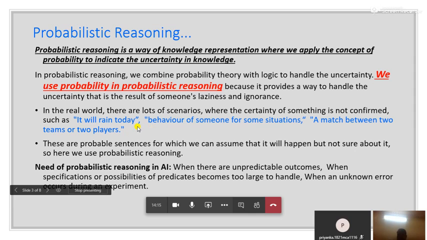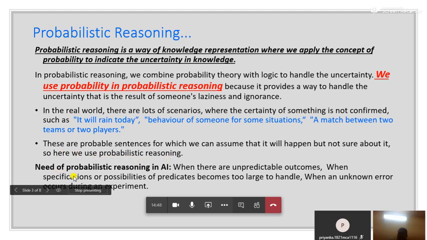So obviously in such cases you have to go for probabilistic reasoning. These are probable sentences from which we can assume that it will happen but are not sure about it. That means we cannot guarantee 100% whether this event will happen or not. So here we use probabilistic reasoning.